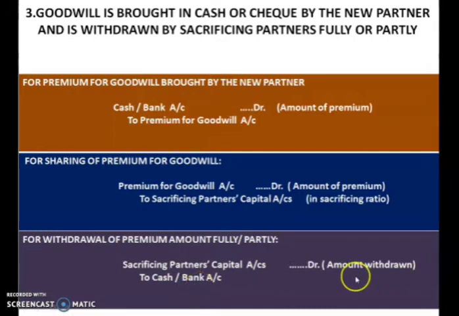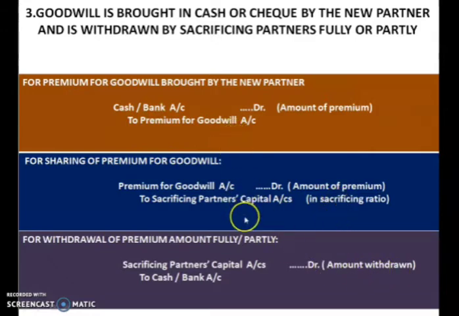Okay, so when you pass the withdrawal amount, if it is a full amount, whatever amount you have shown over here, that same amount you will have to write over here. And if it is partly withdrawn, then half of that you have to show over here.